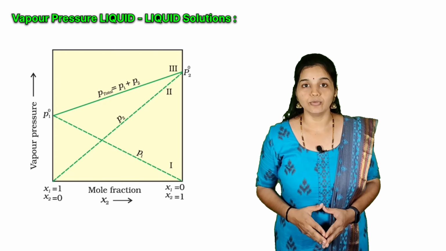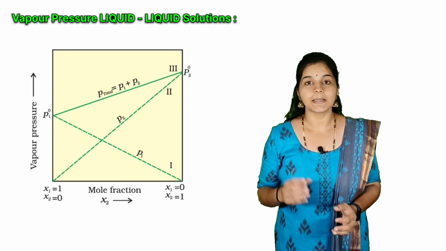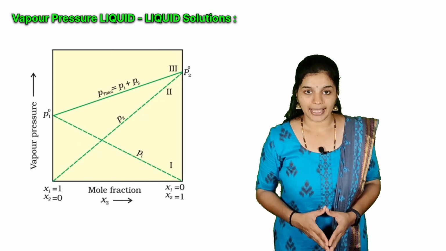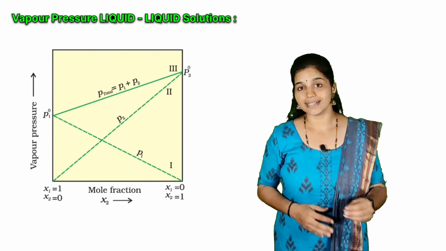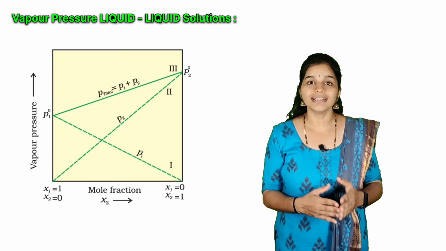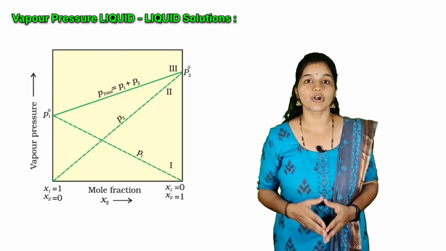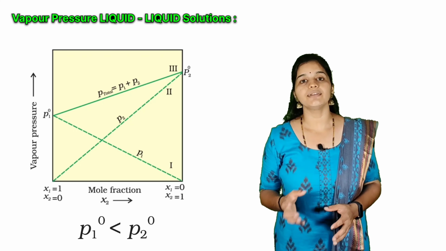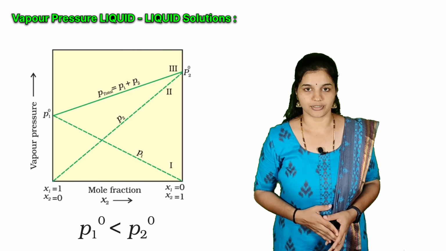The minimum value of P total is P1 naught and the maximum value is P2 naught, assuming that component 1 is less volatile than component 2, that is, P1 naught is less than P2 naught.